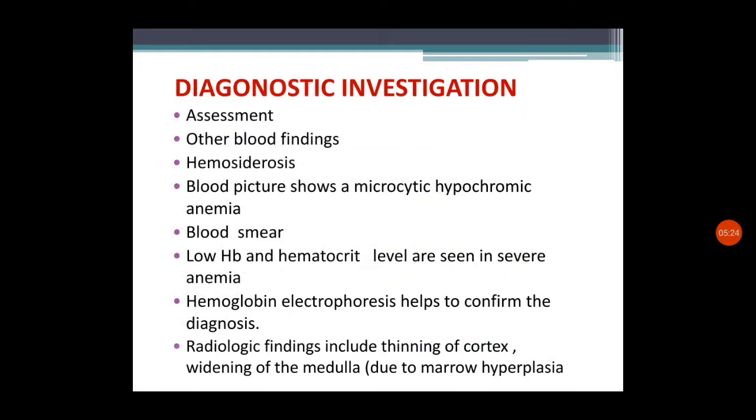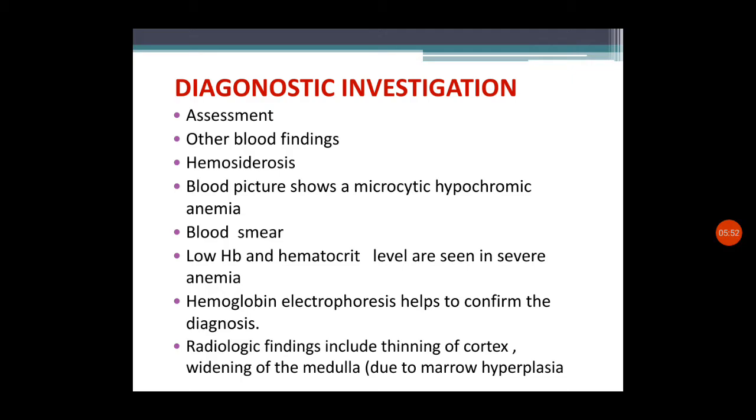Next we can see the diagnostic investigations. Usually the diagnosis is based on the physical manifestations of anemia and other findings of increased bone marrow functioning, and also a detailed history regarding the carrier status of the family for thalassemia. And very importantly, we have to go with the blood findings.